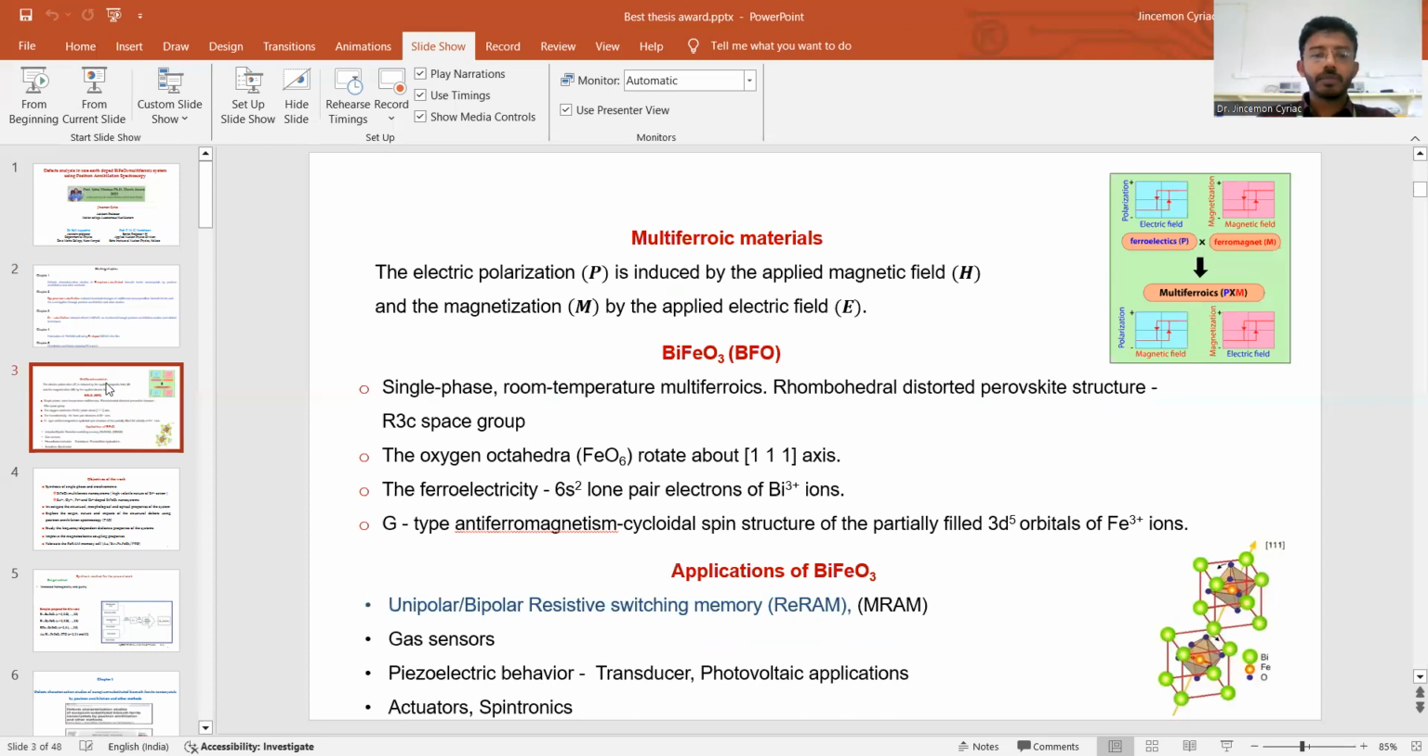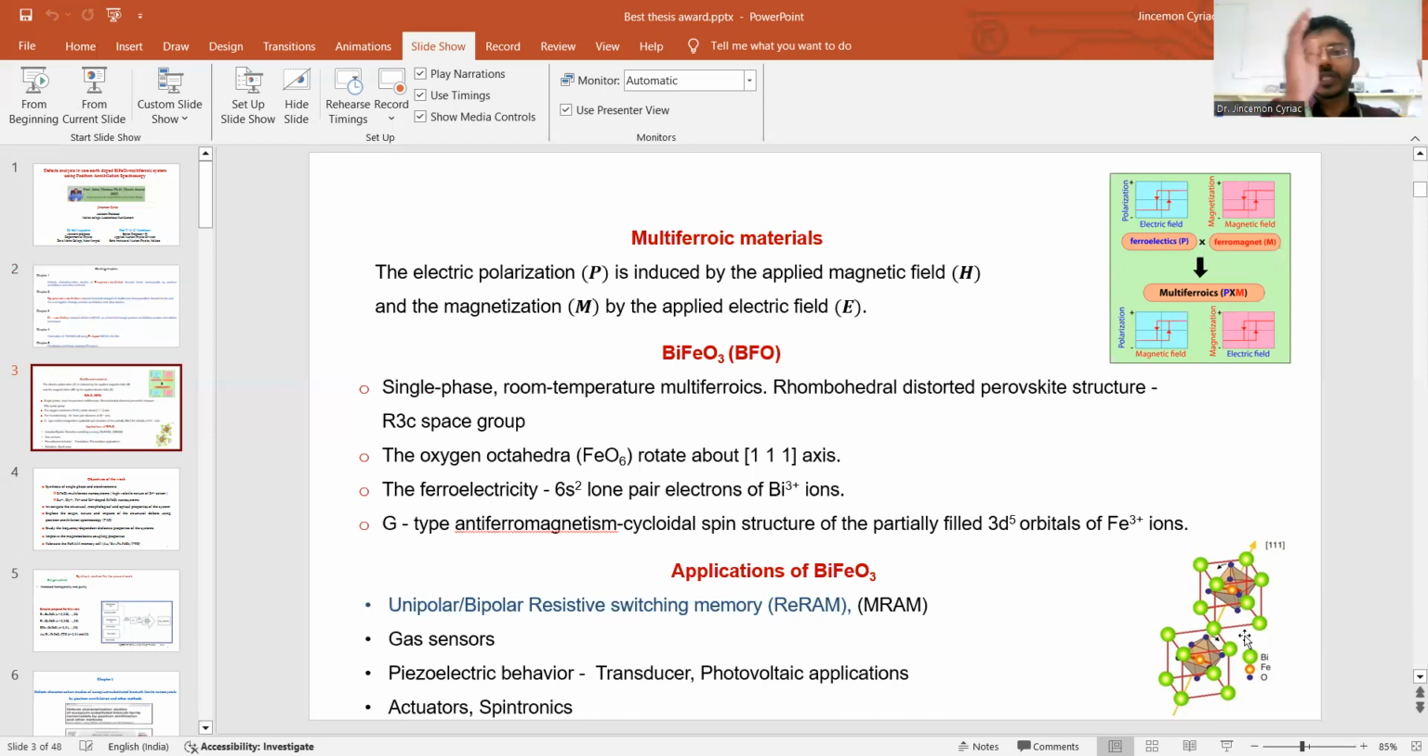Now, as I mentioned earlier, BiFeO3 is a multiferroic material and it has two FeO6 octahedra. Around the 111 axis, one is rotating clockwise and another rotating anti-clockwise. So this rotation of the octahedra gives some Dzyaloshinskii-Moriya effect or symmetry loss within this material. Due to this symmetry loss, it gives the magnetoelectric coupling properties.